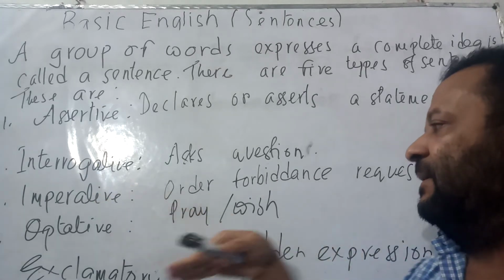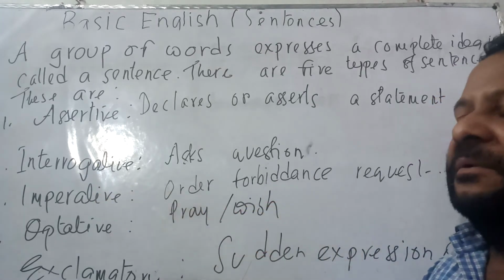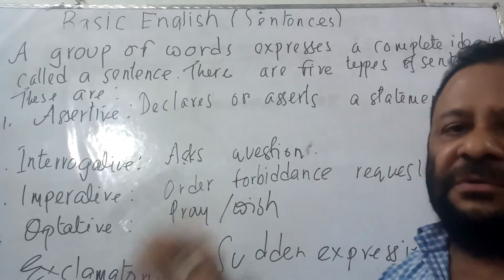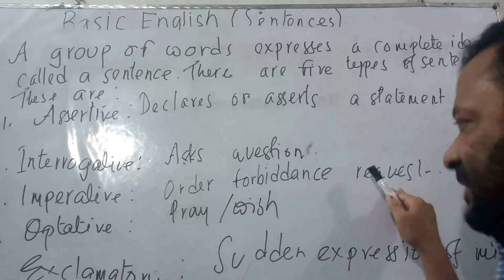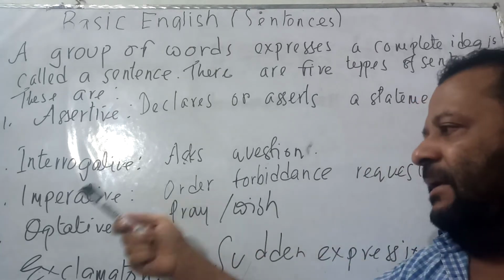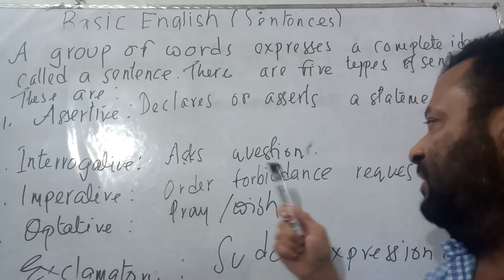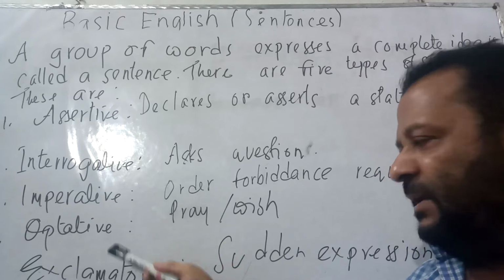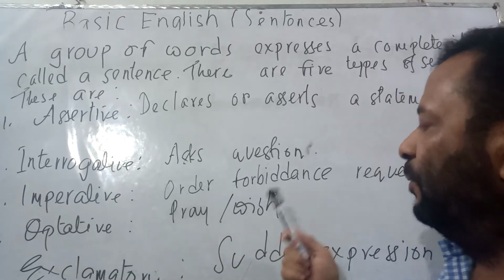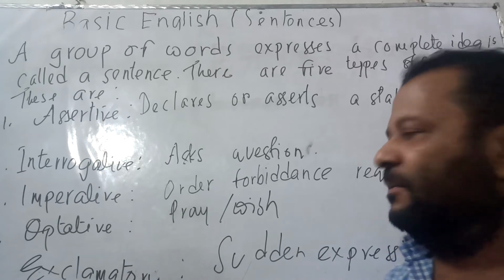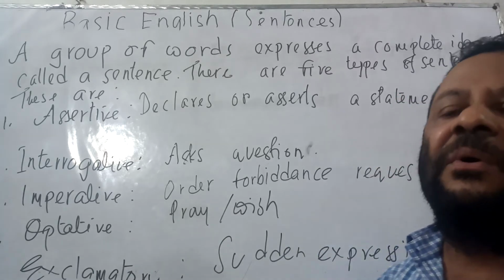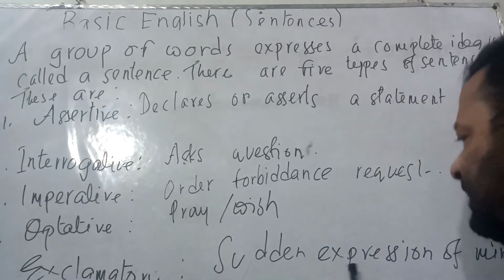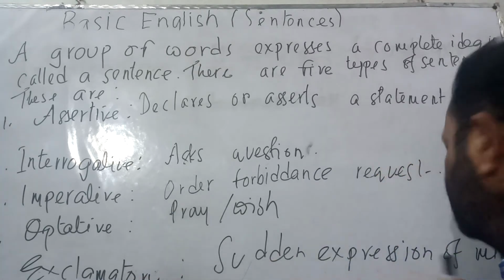Now imperative sentence, it is used to give order or to express forbiddance, and also it is used to do request. That is, by imperative sentence we can order, we can forbid and we can request. Now optative sentence, by using optative sentence we pray, we wish. That is, may Allah bless you, I wish you all around prosperity, this type of. Now exclamatory. Exclamatory sentences are used to express sudden expression of mind.